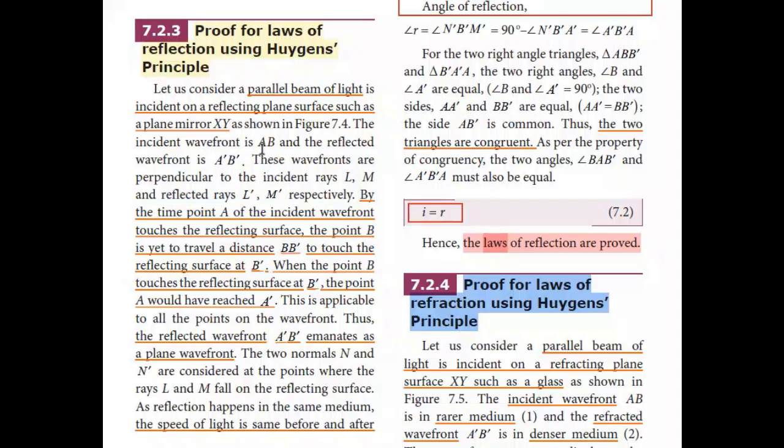The incident wavefront is AB and the reflected wavefront is A'B', and these wavefronts are perpendicular to the incident rays L and M and reflected rays L' and M' respectively. By the time point A of the incident wavefront touches the reflecting surface, the point B has to travel a distance BB' to touch the reflecting surface at B'. When the point B touches the reflecting surface at B', the point A would have reached A'. This is applicable to all the points on the wavefront. Thus the reflected wavefront A'B' emanates as a plane wavefront.